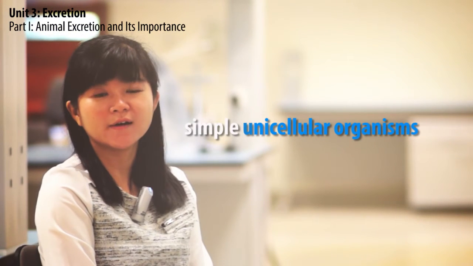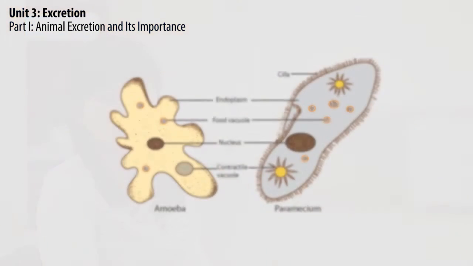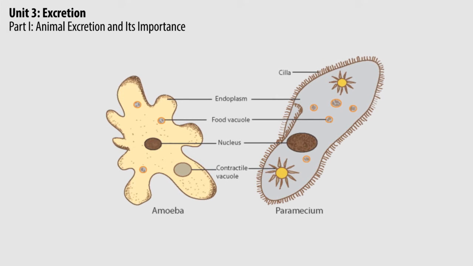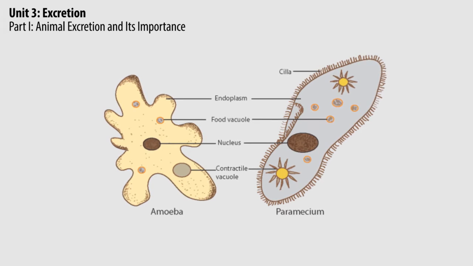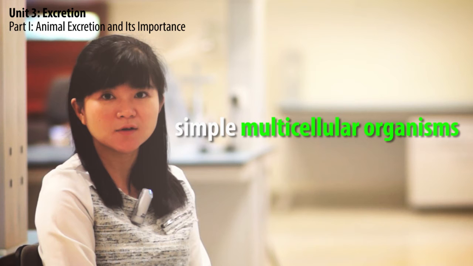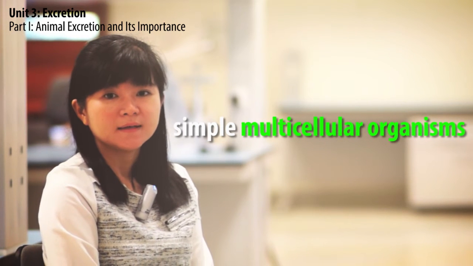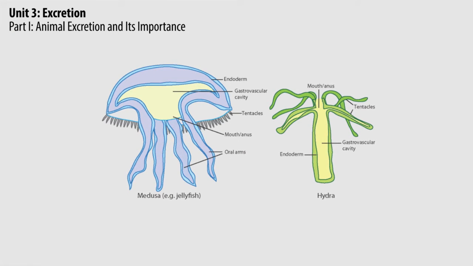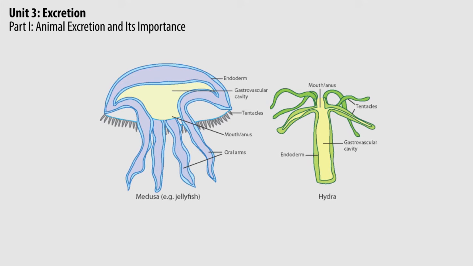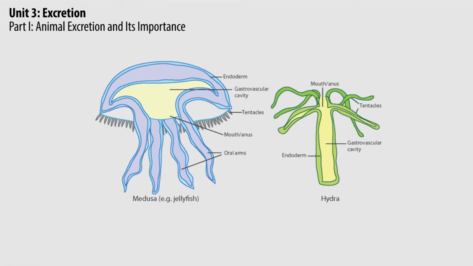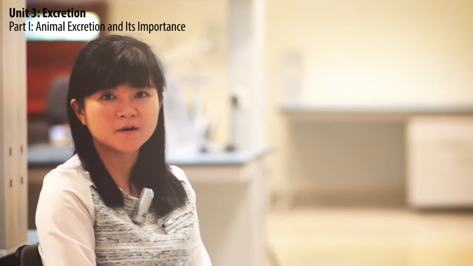In simple unicellular organisms such as amoeba and paramecium, metabolic waste such as carbon dioxide and ammonia are removed by the process of diffusion from the internal body cavity into the external surrounding medium. These diffusion processes also happen in some multicellular organisms. This organism does not have an excretory organ. Carbon dioxide and ammonia can diffuse out from the cells directly. This is possible because the cells are in constant contact with the external aquatic environment.